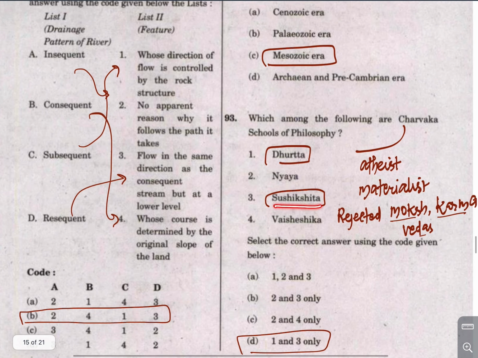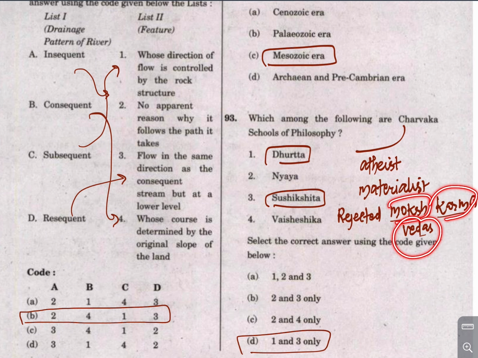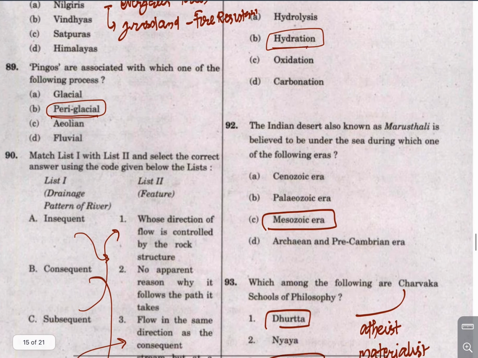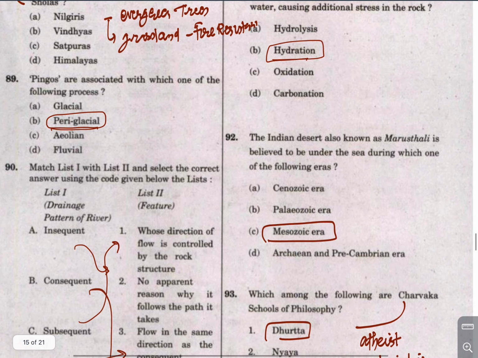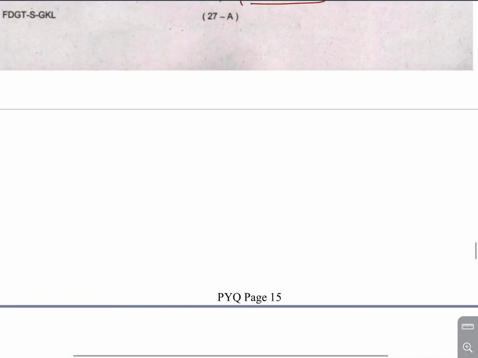Now Dhruta and Sushikshita, these are the schools under the Charvaka philosophy, which is an atheist materialistic philosophy. They rejected the moksha and karma concepts. They also undermined the authority of the Vedas. We know the Marusthali, a part of Rajasthan, was under sea during the Mesozoic era. That's why we can find crude oil in that area.